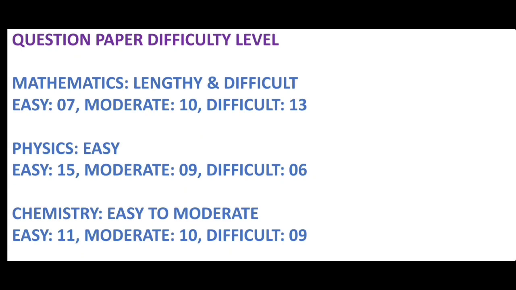Contrary to all the previous JEE Mains examinations, chemistry paper has been given easy to moderate level. The total number of easy questions in chemistry paper are said to be 11 in number, moderate questions are 10, and difficult questions are 9.